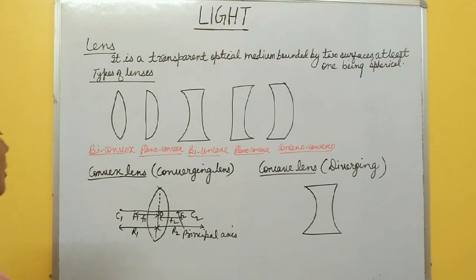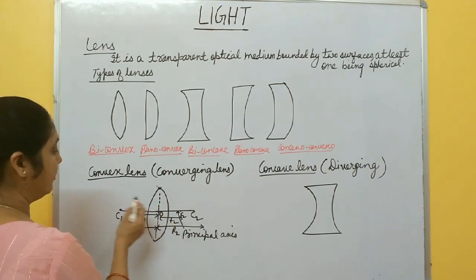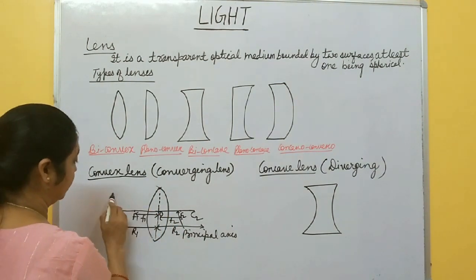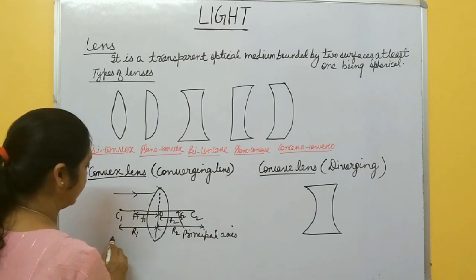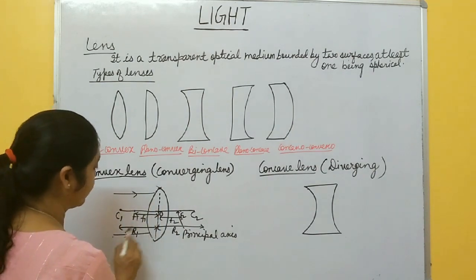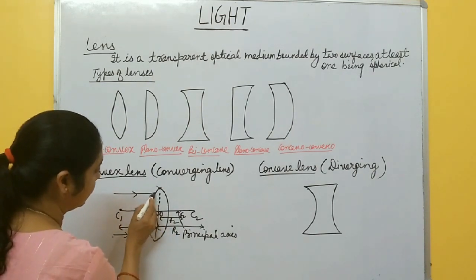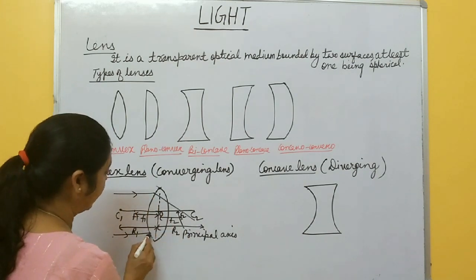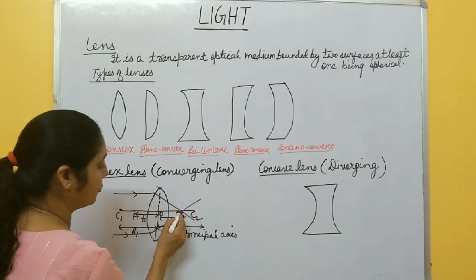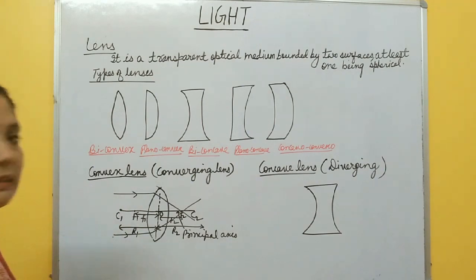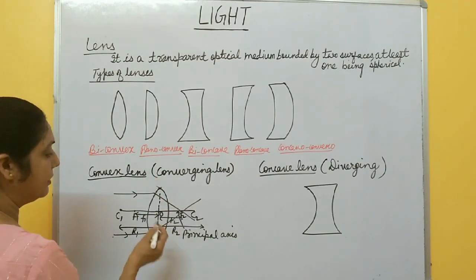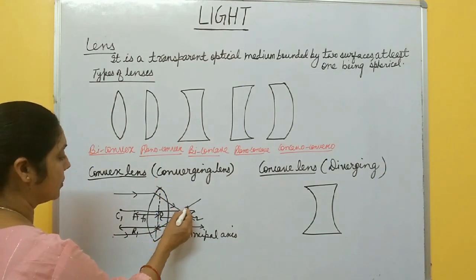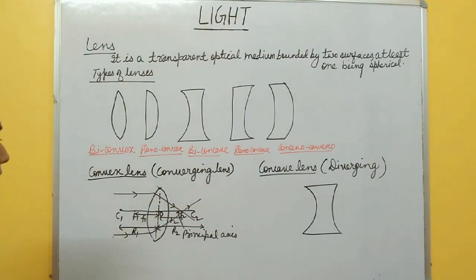Now, in case of this one, if a ray is parallel to the principal axis, then after refraction it meets at some point, and that point is called focus of this convex lens. These rays actually meet, that's why it is also called converging lens.